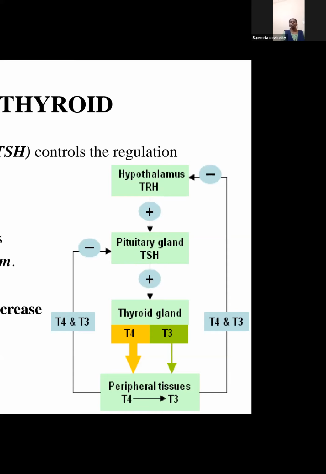So hypothalamus, pituitary, and thyroid. For one thyroid gland to function, there are another two glands which have to function. So whenever somebody has a thyroid issue, it does not mean it is just with the thyroid gland. It is a blessing if it is only with the thyroid gland, because thyroid is under the control of pituitary, and pituitary is under the control of hypothalamus. It's a chain like link. Thyroid is dependent on pituitary, pituitary dependent on hypothalamus.